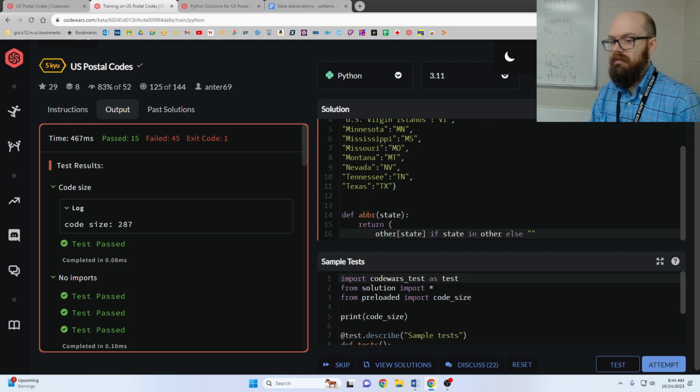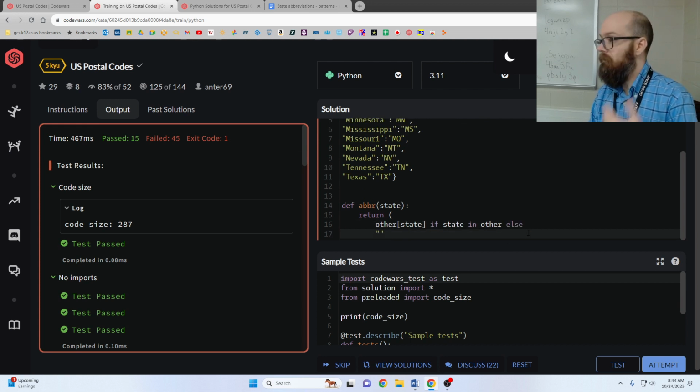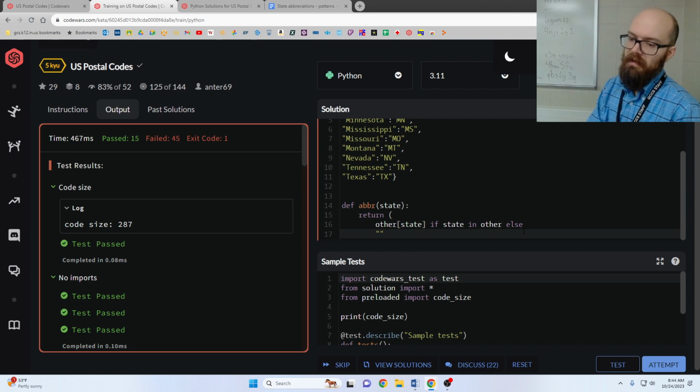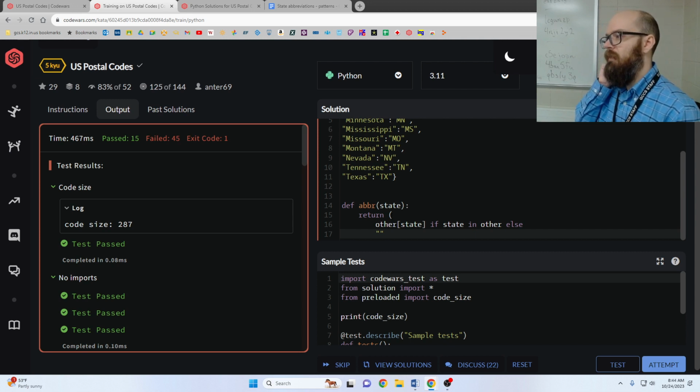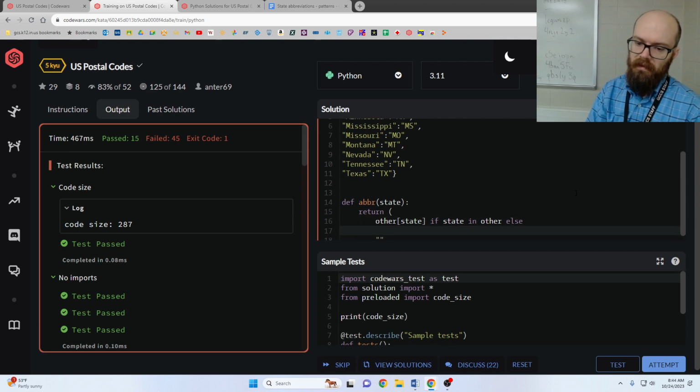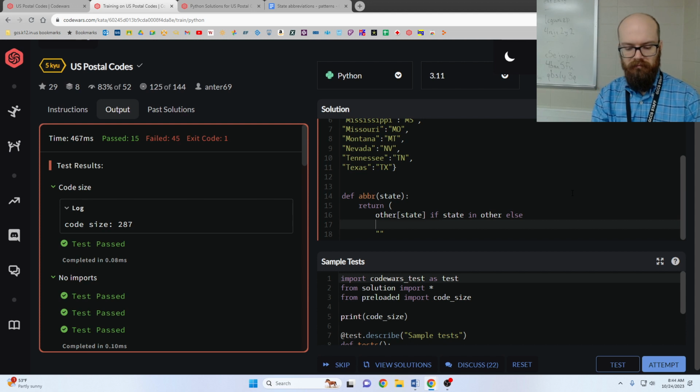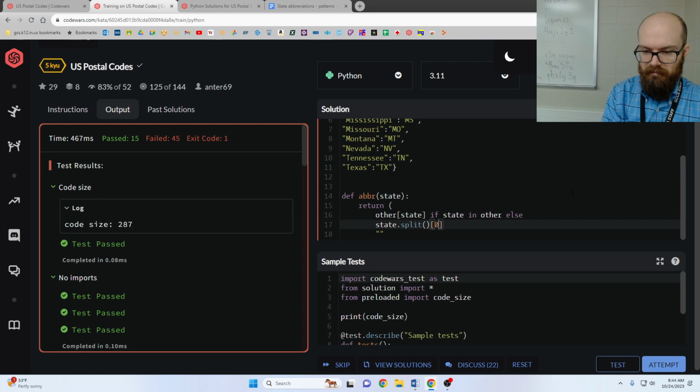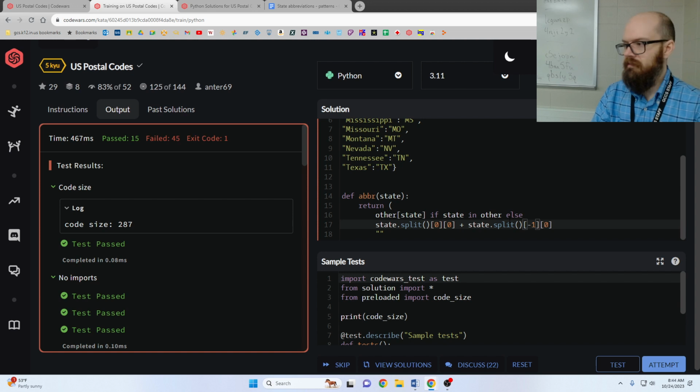By the way, we could do this return expression as one line, but it would be really super long and really hard to fit in your eyes or on the screen. So I'm going to break it up into a few lines with these parentheses. And yes, that does count against our characters, but it'll be fine. So I'm going to say, if our guy is 2 words, we're going to go state dot split 0, 0 is the first letter of the first thing, plus -1, 0 is the first letter of the last thing.